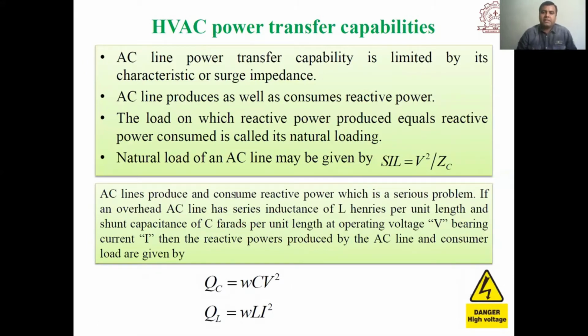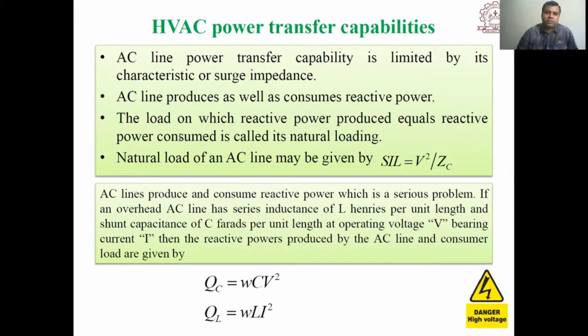Basically in an AC transmission line, the AC power transfer capability is limited by its surge impedance, and AC lines generate as well as consume reactive power. In an AC transmission line there are two main components, inductance and capacitance. A parallel capacitance is formed between the high voltage transmission line and ground, and due to the line reactance, there will be inductive reactance.